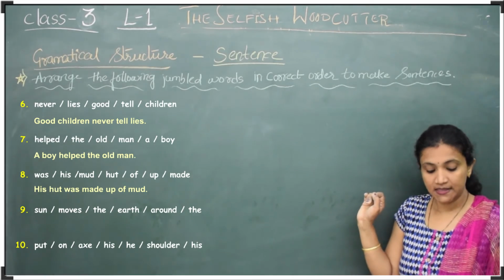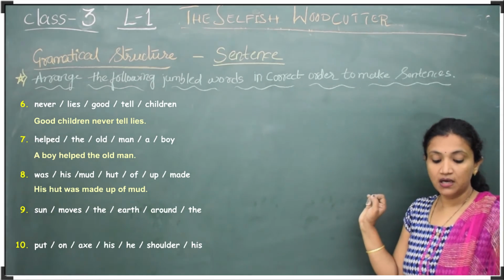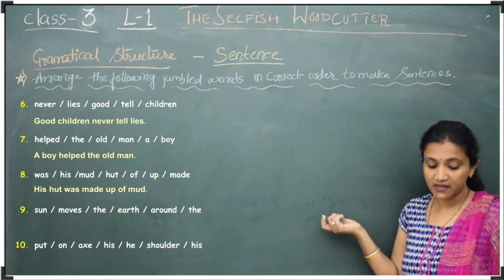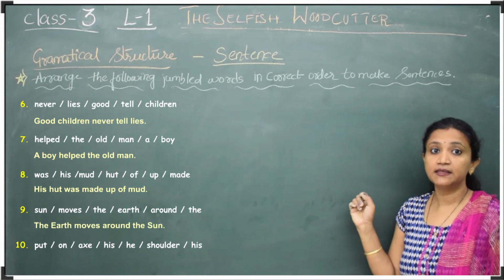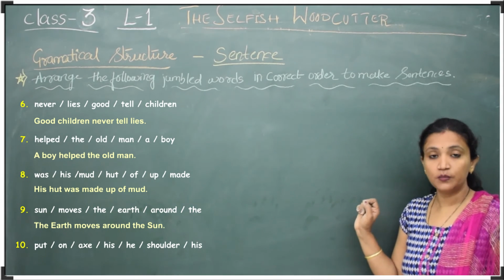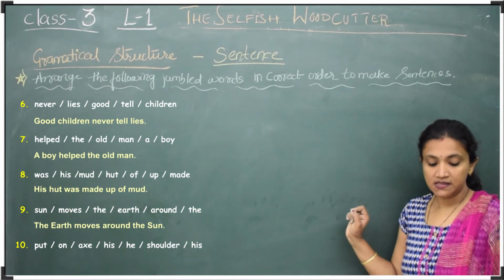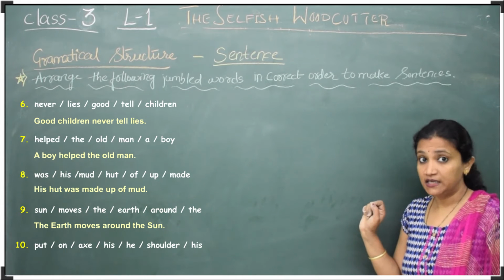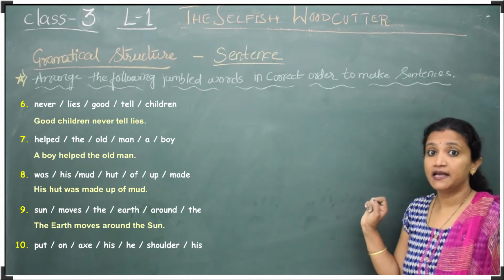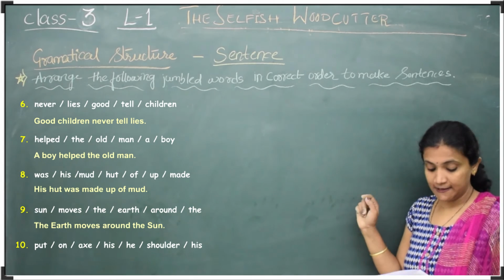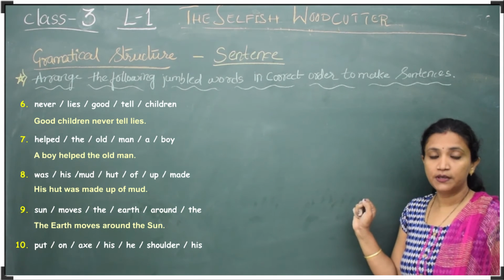Now the next one is: sun moves the earth around the. How should the sentence be now? The earth moves around the sun. So here T should be capital, the E in earth should be capital, the S in sun should be capital, and lastly the full stop.